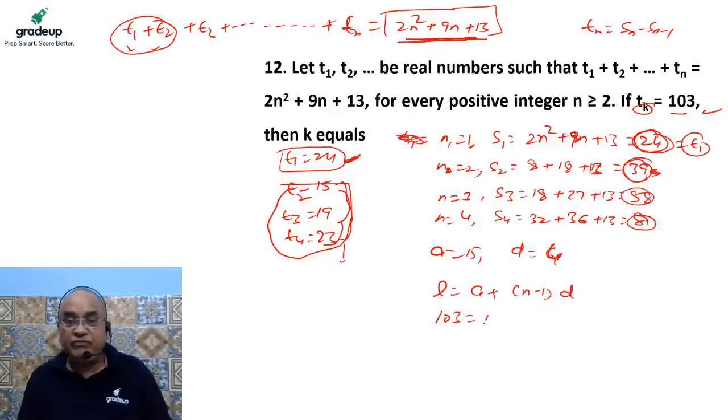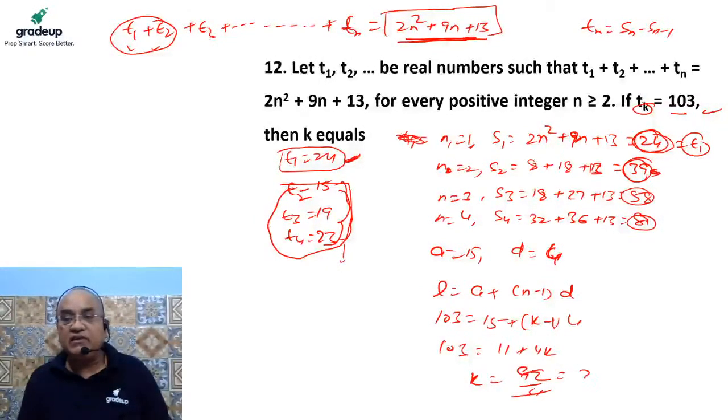The first term is 15 plus (k minus 1) into d, which is 4. As we know, it is equal to 103. This becomes 11 plus 4k. If I bring this value from here to here, k is equal to 92 by 4, which becomes 23. So the value of k must be 23 if the series started from 15.